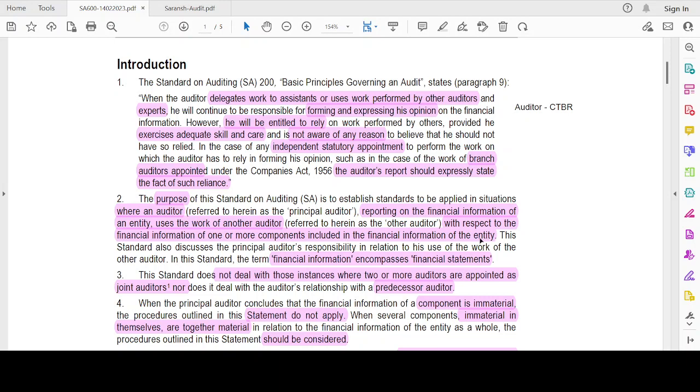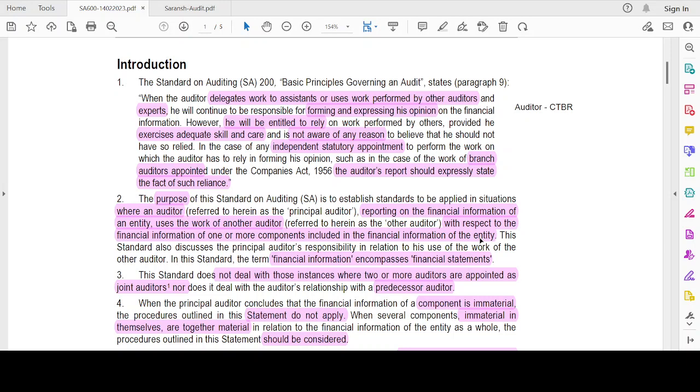For example, we have Reliance, which has numerous branches. Every branch cannot be audited by a single auditor who is auditing the head office, right? That's why Reliance would have appointed multiple branch auditors. The principal auditor cannot audit all the branches, so he will rely on the reports of the auditors.